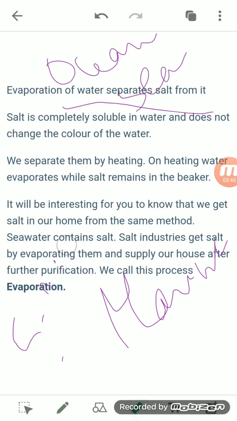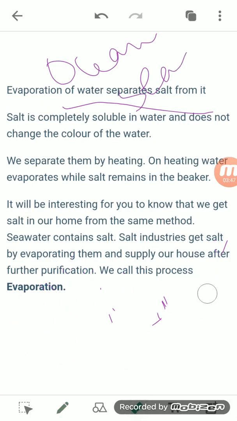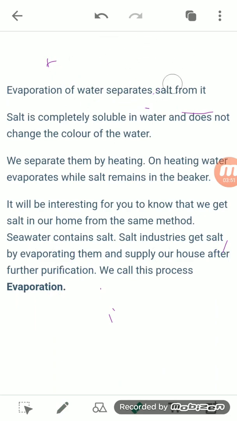These water bodies contain salt in them. So when they get a proper amount of sunlight, the water gets evaporated and salt is left behind. So we can say that by the process of evaporation, we can extract salt from water.